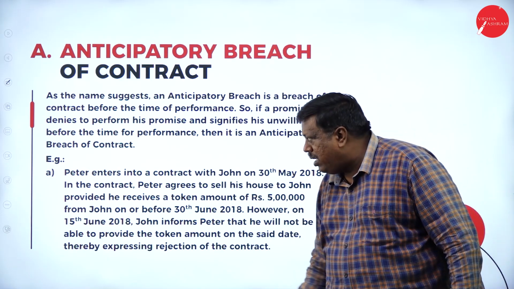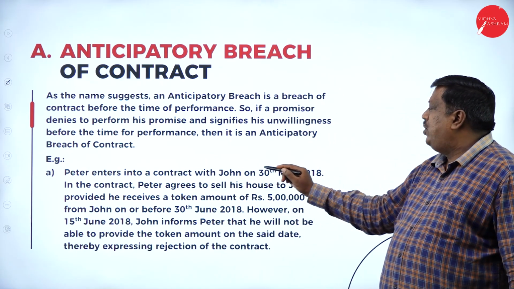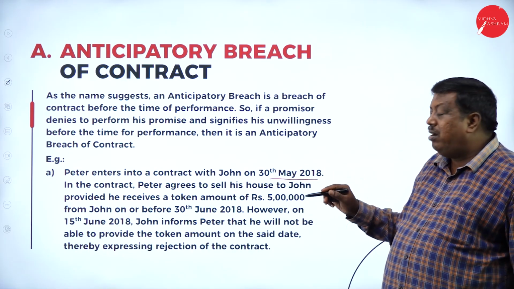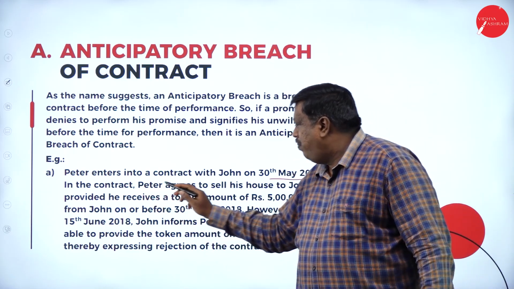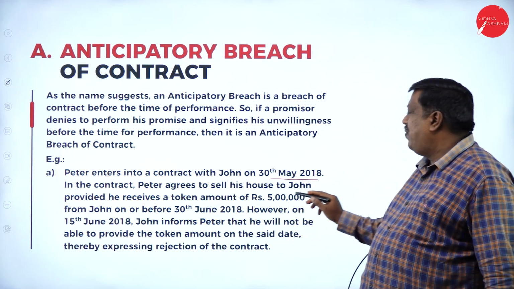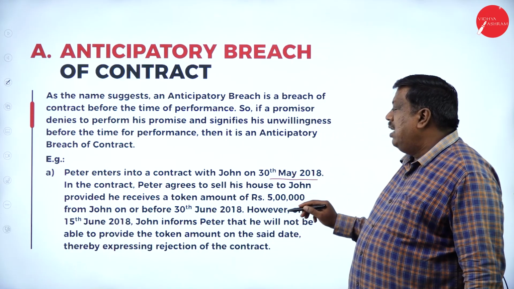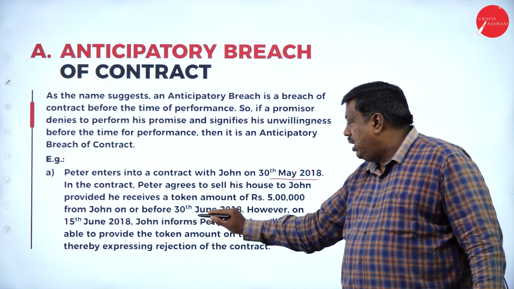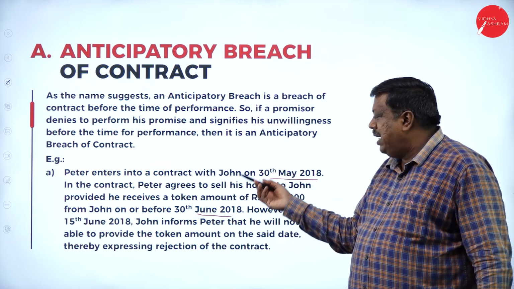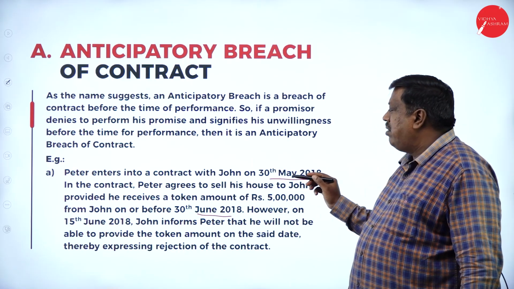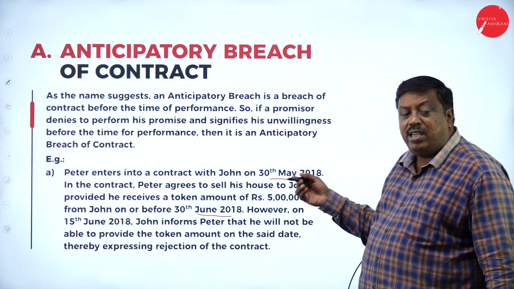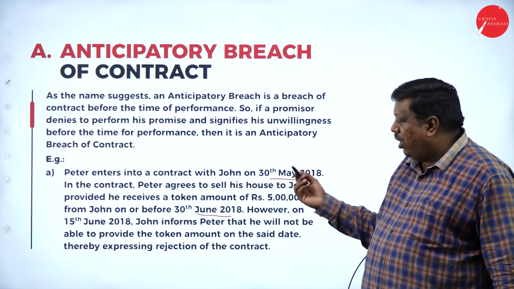Let's take an example here. Peter enters into a contract with John on 30th May 2018. So, the contract was made on 30th May 2018. In the contract, Peter agrees to sell his house to John provided he receives a token amount of rupees 5 lakhs from John before 30th June 2018. So, within 1 month, if John makes the payment of 5 lakhs, Peter is ready to sell his residential property to John.